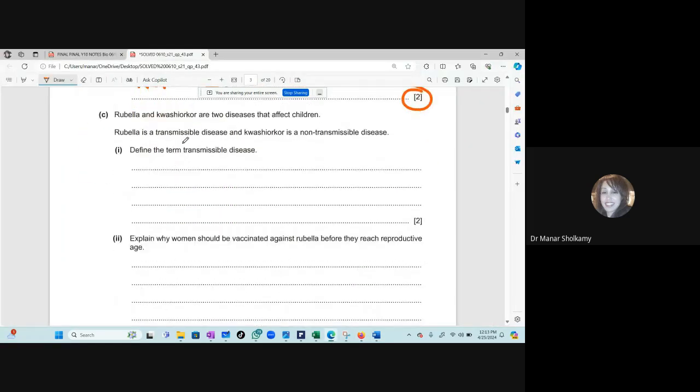Good. Now, define the term transmissible disease. This is also year 9. So year 9 is important. Please do not ignore it. What is a transmissible disease? It's a disease that can pass from one host to another. Yes, this is 1 point. It is caused by what? A pathogen that moves from one host to another.